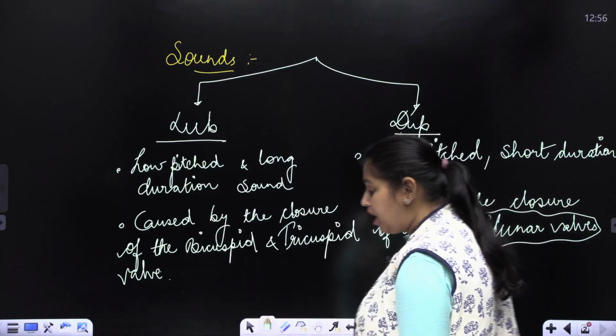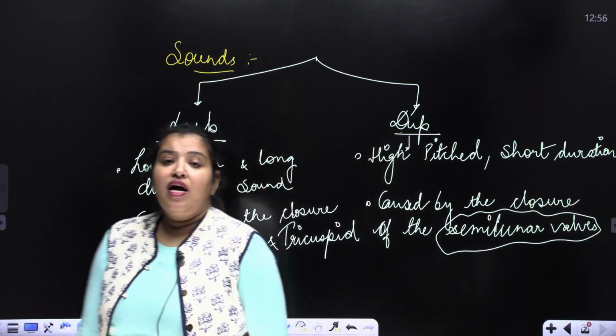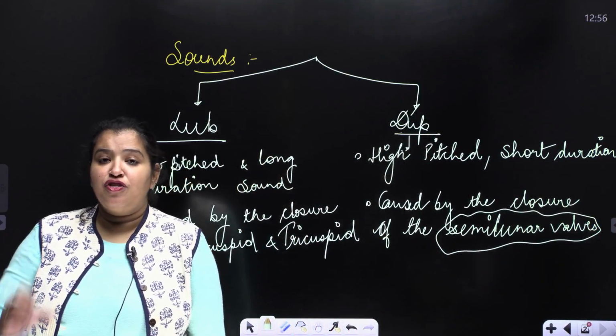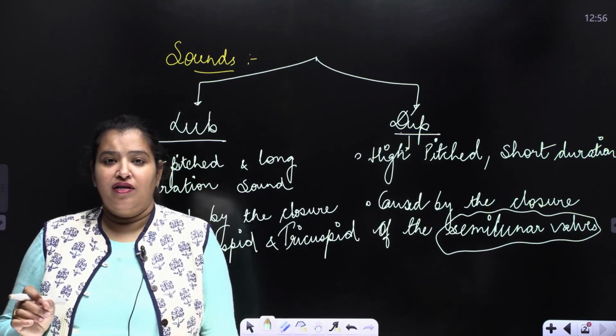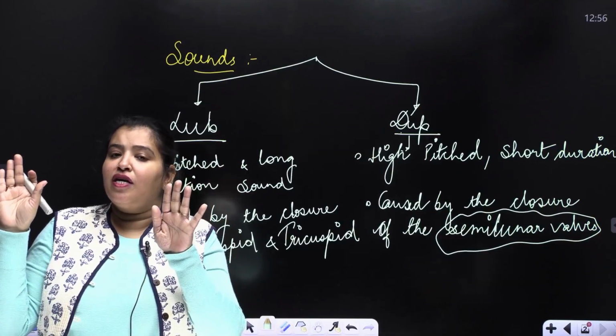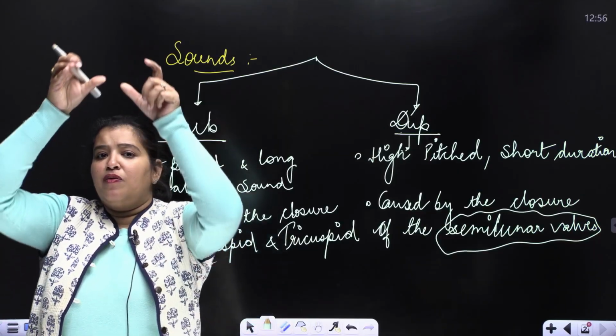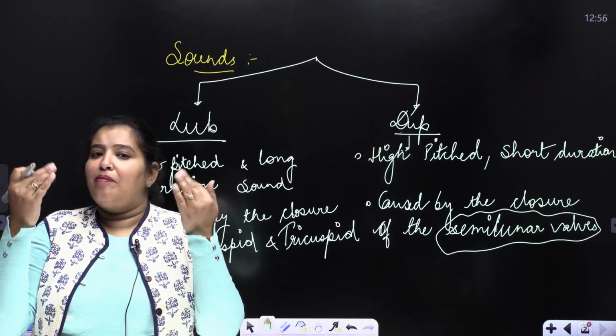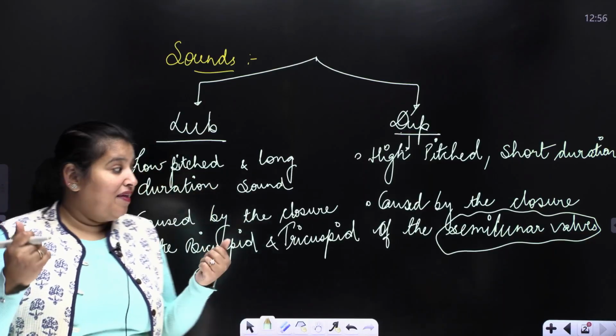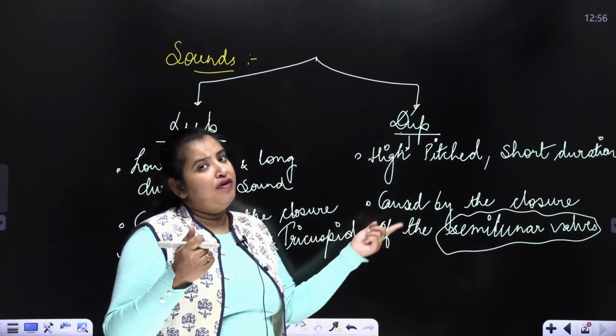Yes. The semi-lunar valves are present at the entrance of the pulmonary trunk. They are present at the entrance of the aorta. That means in the right ventricle and the left ventricle, when these arteries are carrying blood, they have valves to prevent the backward flow, all right? And they are called the semi-lunar valves.